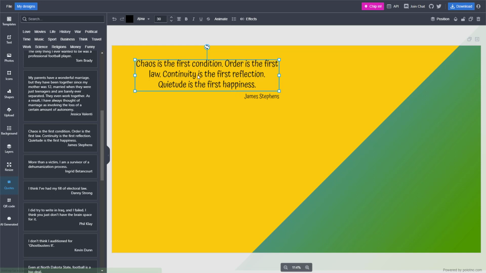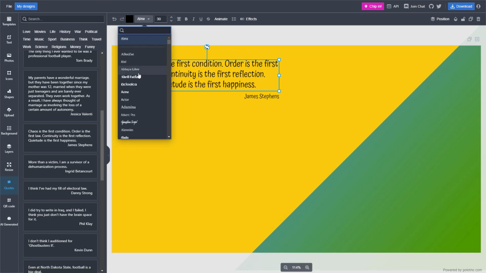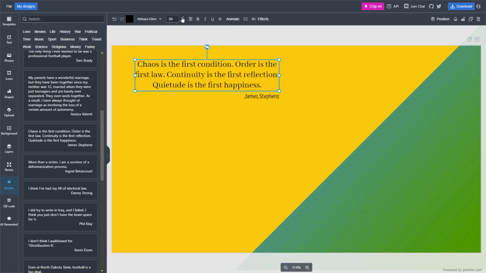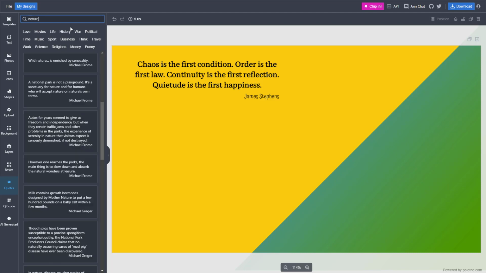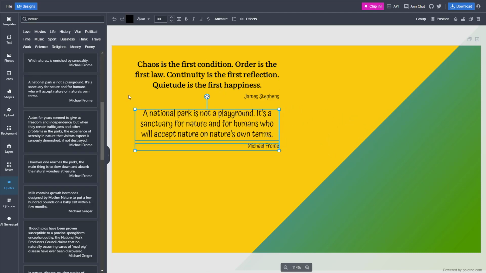And this is in the form of text, so you can change the font as you like, and then change the font size right here, and work with it as you like, just like this. You can also search for different types of quotes. Let's say, for example, if I were to type in nature, then nature related quotes actually come up right here, as you can see right here.